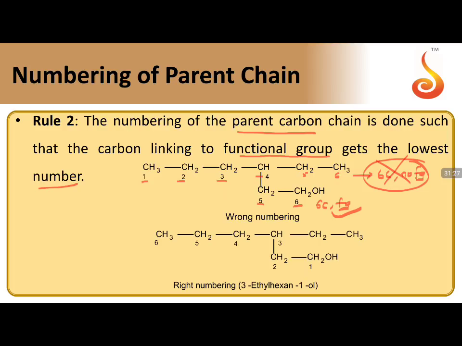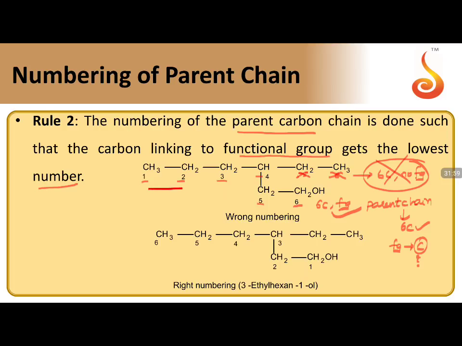So which should not be considered is which has no functional group. Which should be considered is which has functional group. So this numbering is eliminated, this numbering is removed. Now this is the correct numbering. Second, in the numbering, the functional group attached carbon. Now the carbon chain selection is correct. Parent chain is selected. Parent chain consists of 6 carbons. This is okay. But functional group attached carbon numbering is how much?